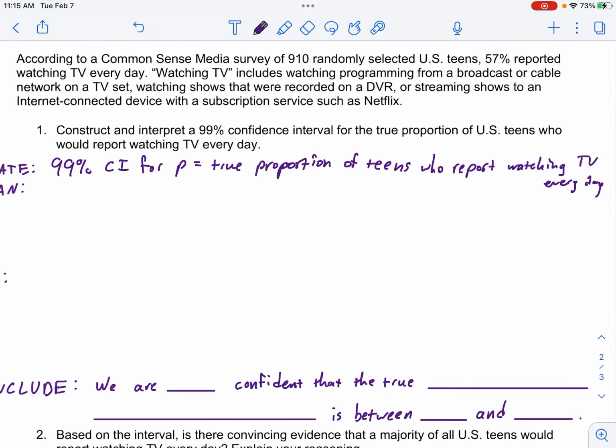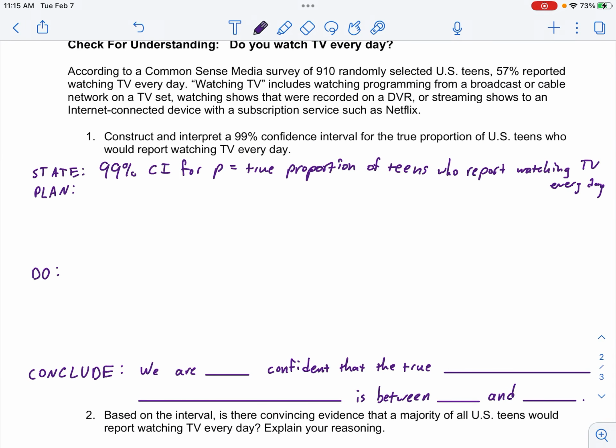Okay. The plan. We like to name what we're doing, and we'll get a little bit more used to these titles, but this is called a one sample Z interval for P. Some of that's kind of self-explanatory. It came from one sample, and it's an interval, and it's a proportion. We'll get more into what it means by Z interval a little bit later.